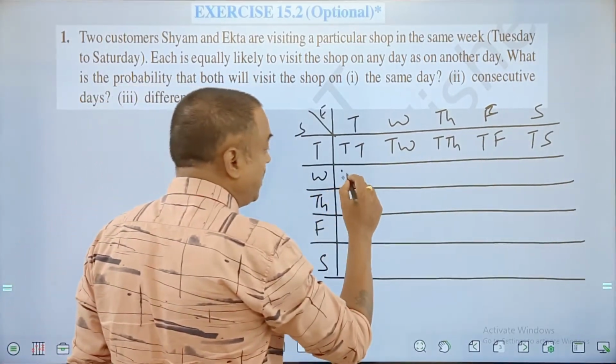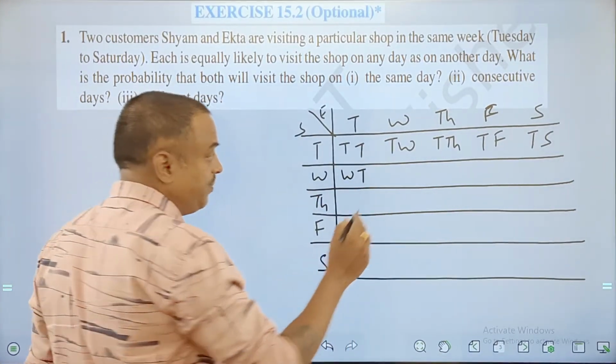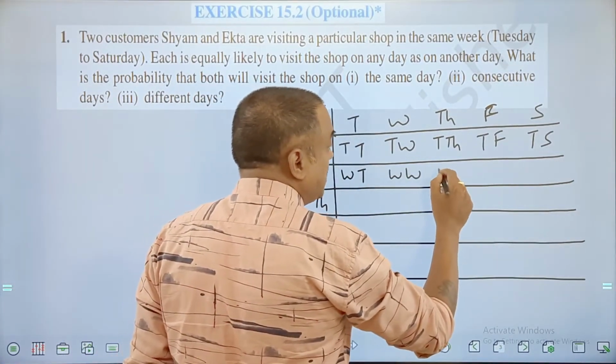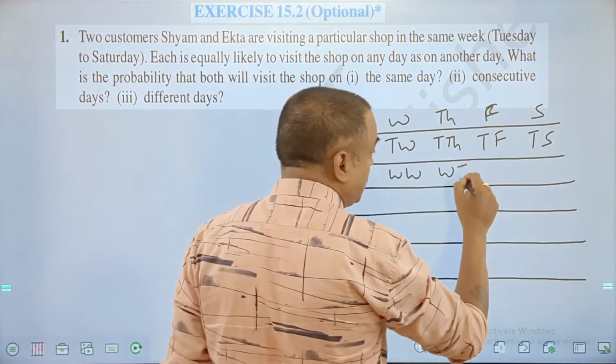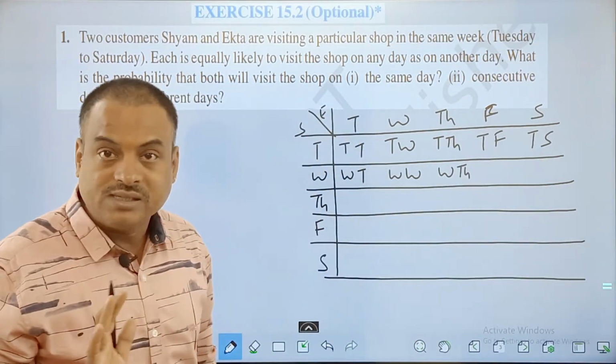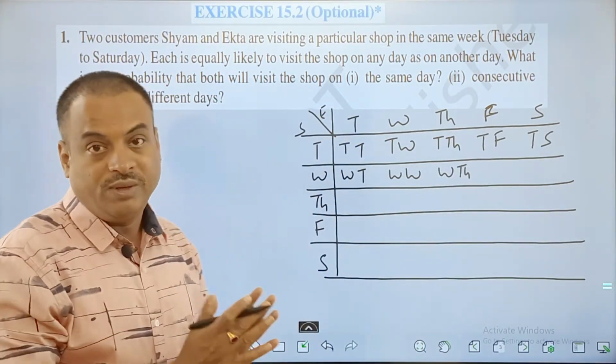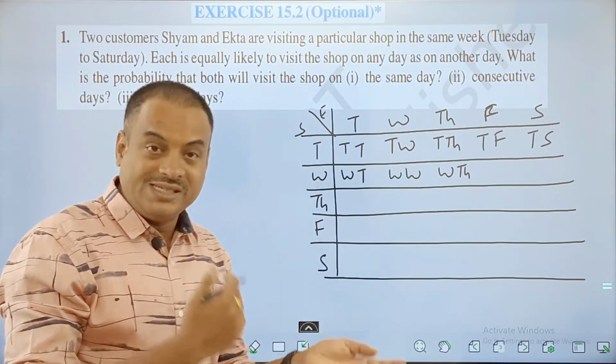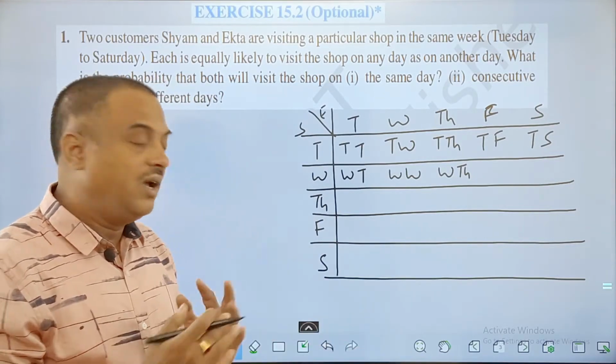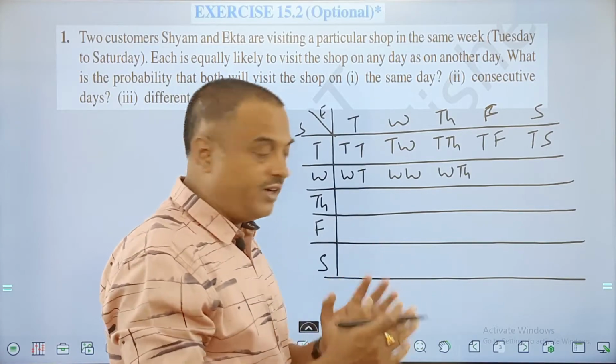Similarly, Sham going on Wednesday, Ekta on Tuesday. Both are going on Wednesday. Sham is going on Wednesday, Ekta is going on Thursday. Like that I'll complete this matrix. Okay, so I'll get all the possibilities of two people going on the same day or on different days. Whatever the question is, based on that we can work further on it.